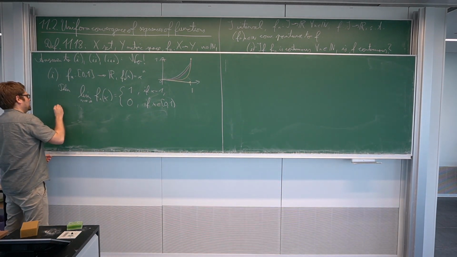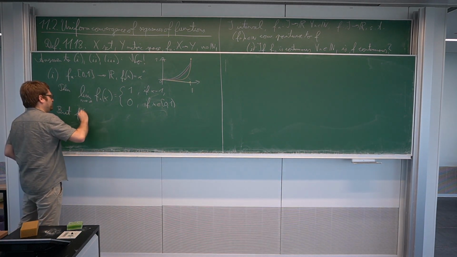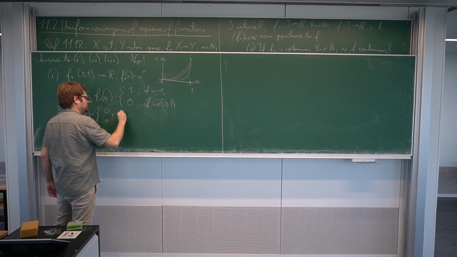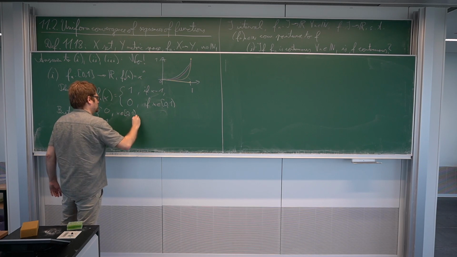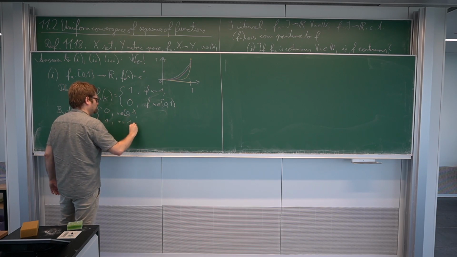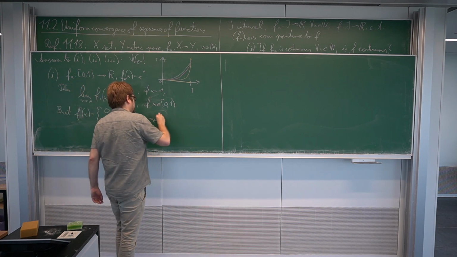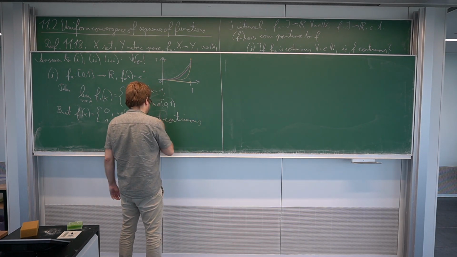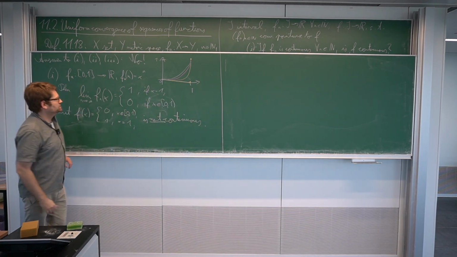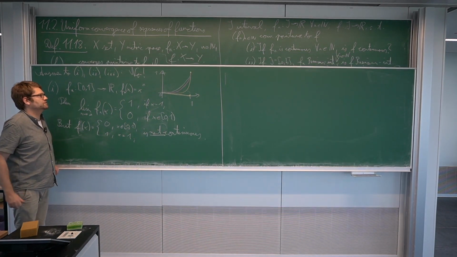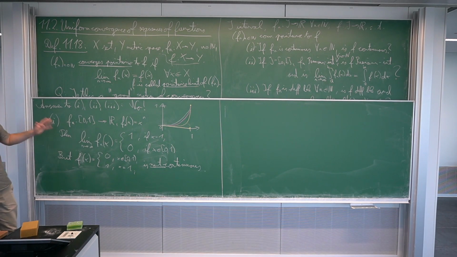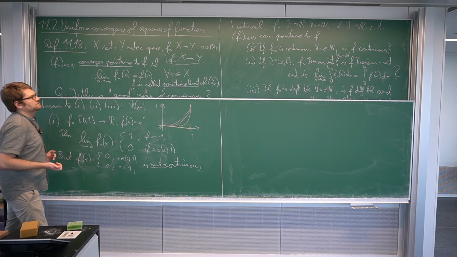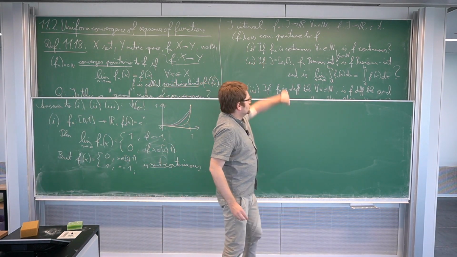So f(x), which is 0 for x in [0, 1) and 1 if x equals 1, is not continuous. We have a sequence of continuous functions, the power functions are all continuous, and the limit is not continuous, although it is a pointwise limit. So in general, the answer to question 1 is no.